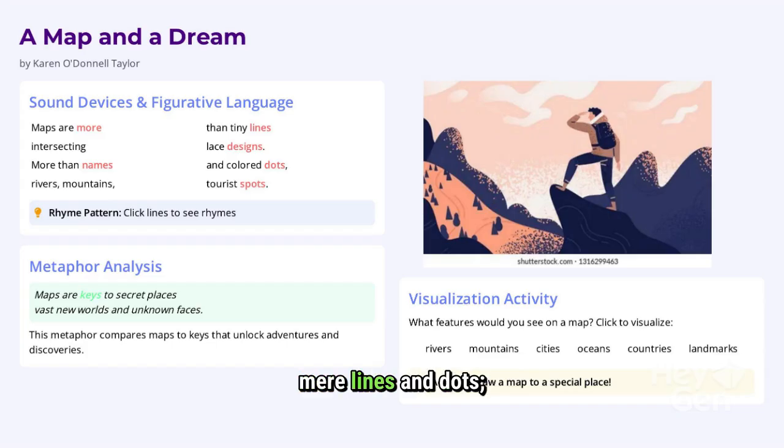Maps are more than mere lines and dots. They are keys unlocking vast worlds and unknown faces. This metaphor highlights maps as gateways to adventure and discovery. Visualize features like rivers, mountains, and cities, each a part of the intricate lace design that guides explorers to new